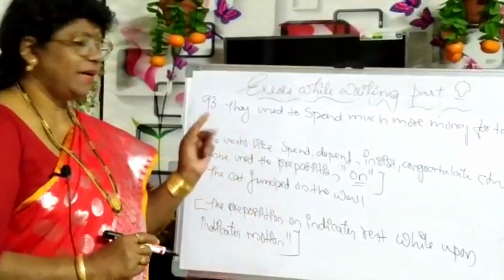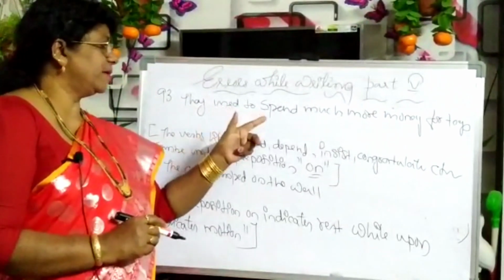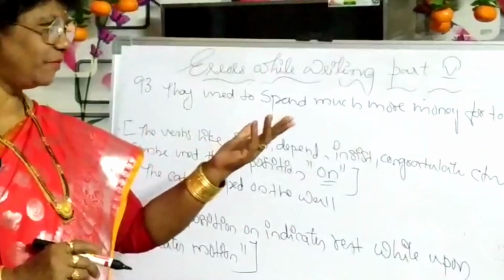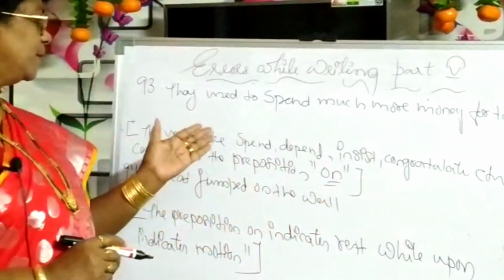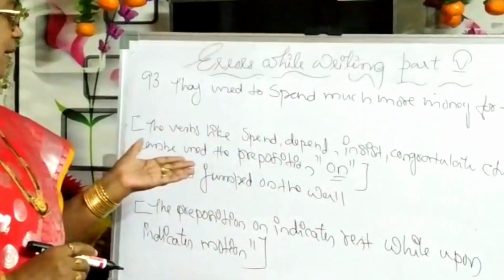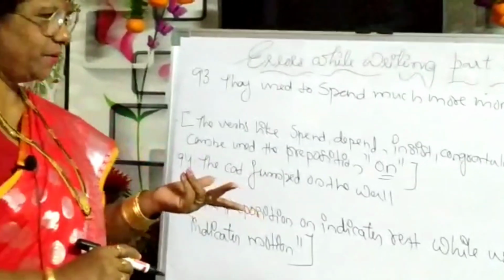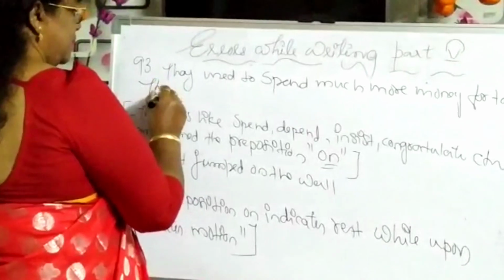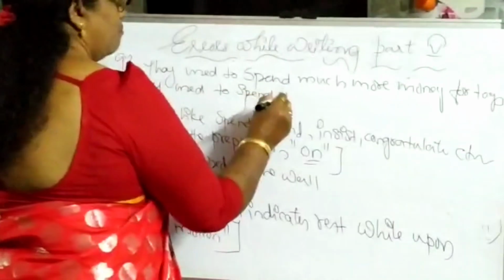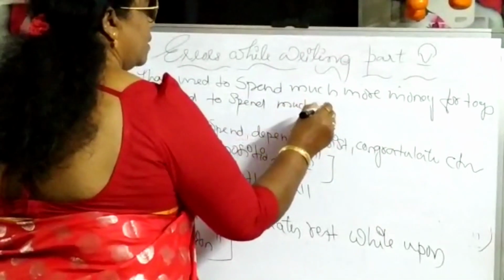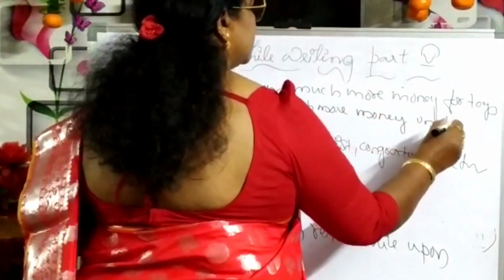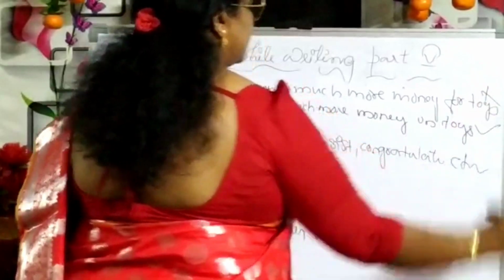Okay, fine. Next sentence. They used to spend much more money for toys. Commonly we speak like this only. But with verbs like spend, depend, insist, congratulate, etc., the preposition on can be used. So we can change the sentence: they used to spend much more money on toys. This is correct and this is wrong.